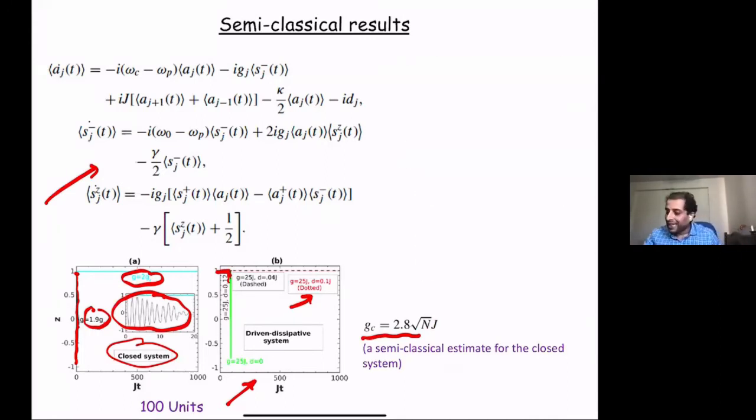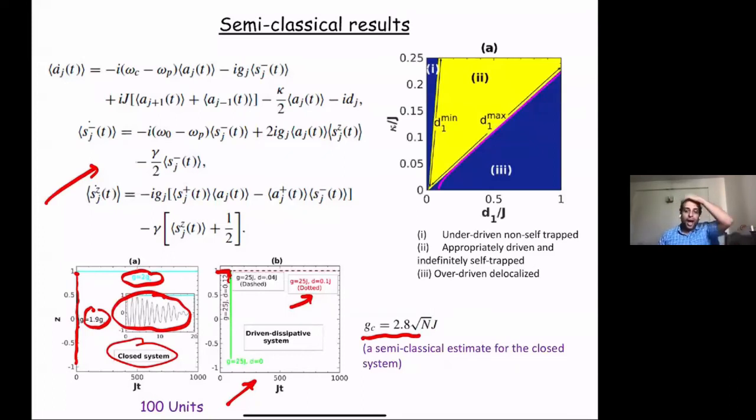That gives us a nice phase diagram, where you have kappa, the cavity dissipation, on the y-axis and drive on the x-axis. So what does this mean? Let us say I fix kappa somewhere here. If I have very weak drive, you look at this blue region number 1. This region is underdriven and non-self-trapped.